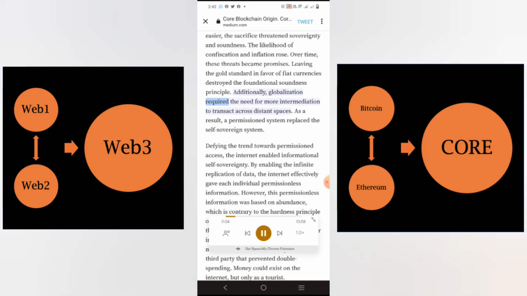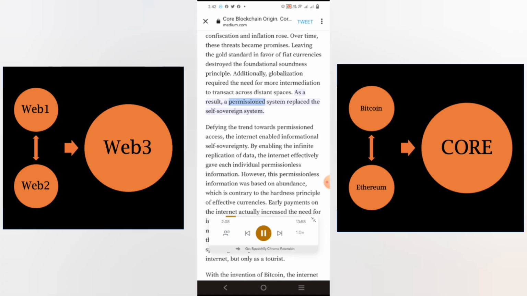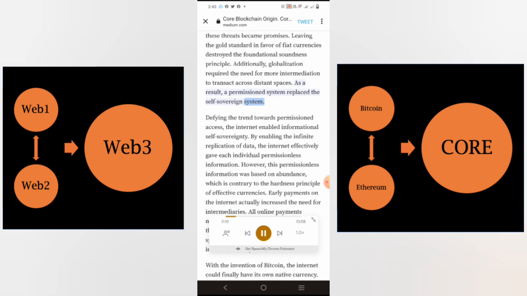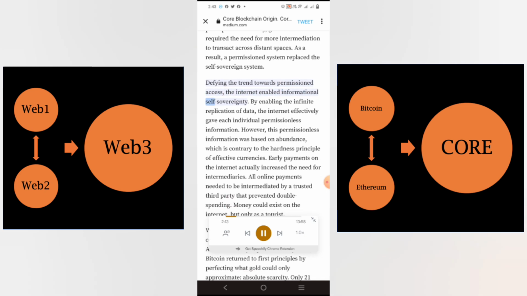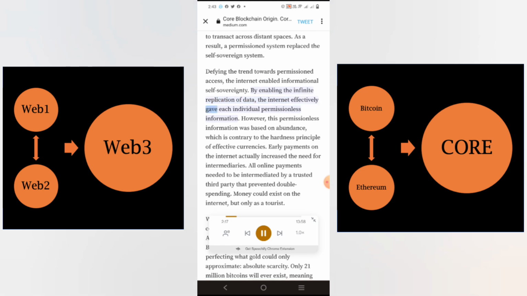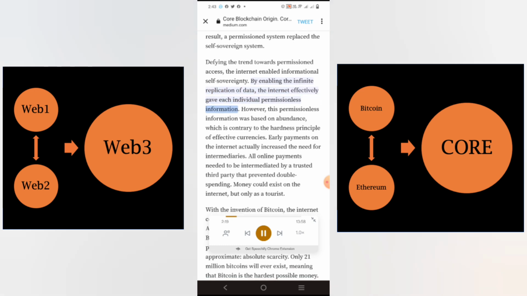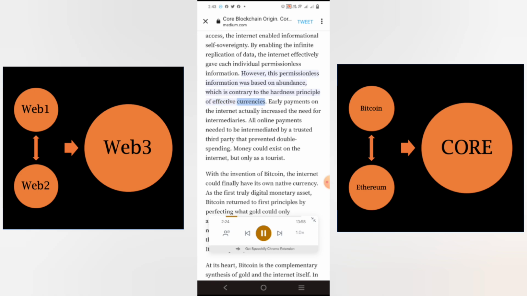Additionally, globalization required the need for more intermediation to transact across distant spaces. As a result, a permissioned system replaced the self-sovereign system. Defying the trend towards permissioned access, the internet enabled informational self-sovereignty. By enabling the infinite replication of data, the internet effectively gave each individual permissionless information. However, this permissionless information was based on abundance, which is contrary to the hardness principle of effective currencies.